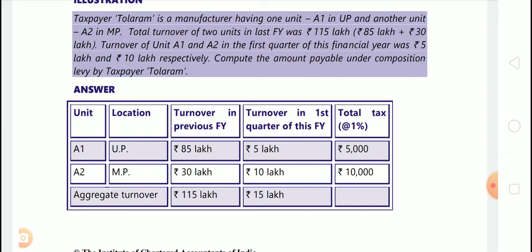Aggregate turnover of Tolaram of both units A1 and A2 comes to 115 lakhs, and aggregate turnover in the first quarter is 15 lakhs. This 15 lakhs is of no use. So see this one, we will check this turnover of 115 lakhs. As the turnover in previous year is 115 lakhs, that is less than 1.5 crores, Tolaram is eligible for composition levy, that's why we have calculated composition tax. Okay,